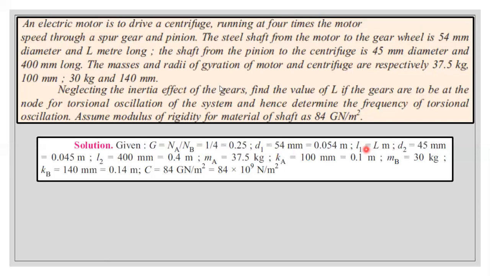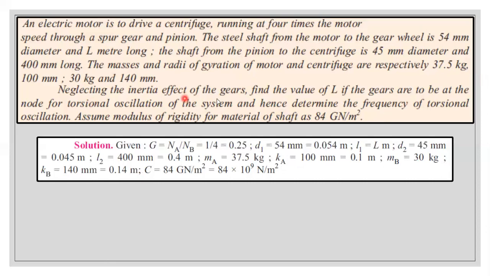So this is unknown. The shaft from the pinion to the centrifugal pump is 45 mm diameter and 400 mm long. So diameter 2 is 45, convert to meter, and length 2 is 400 mm, convert to meter. They have given the mass and radius of gyration of the rotor of the motor and the centrifugal pump respectively. So MA they have given 37 kg. Write the value of mass A and the respective radius of gyration, and mass B and the respective radius of gyration. Just convert everything to meter.